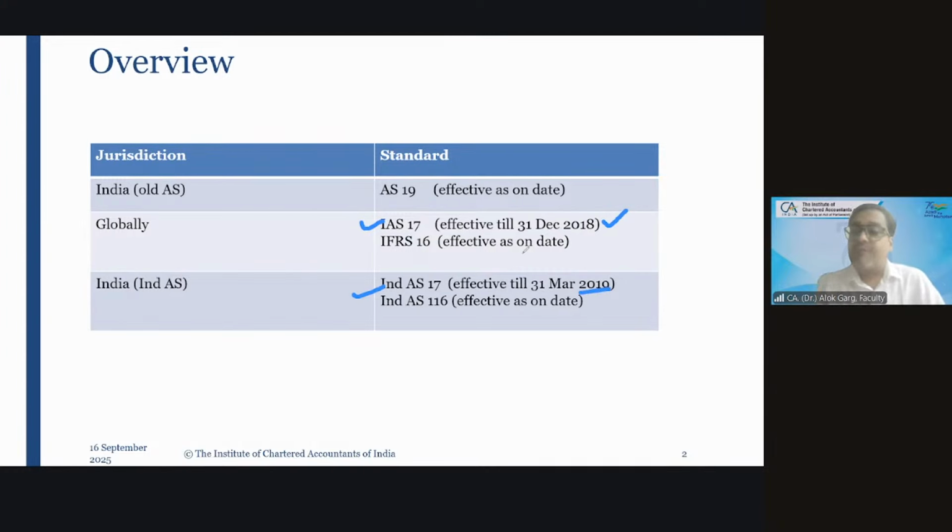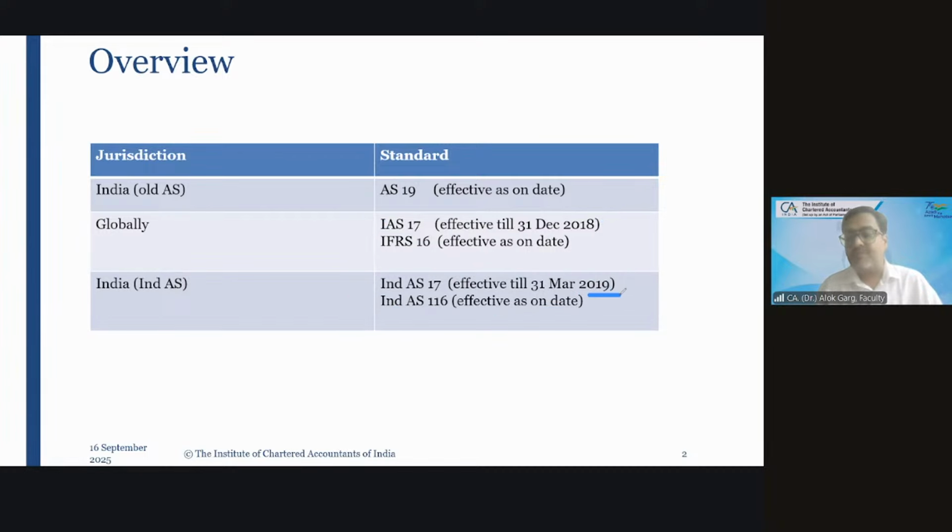And from 1st January 2019, globally IFRS 16 was notified. And hence, we have also notified Ind AS 116, effective from which date? Effective from 1st April 2019.